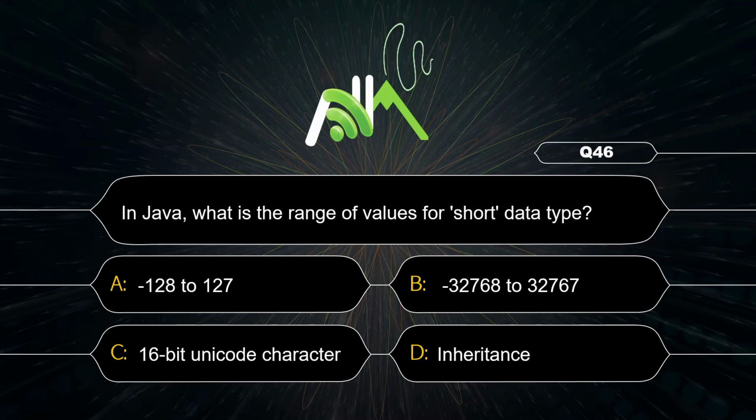Here we have to answer the range of value for short data type. So here it is -32,768 to 32,767.